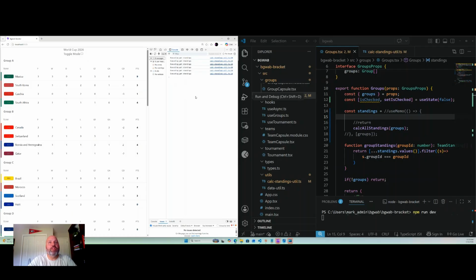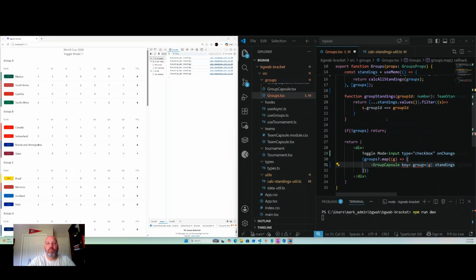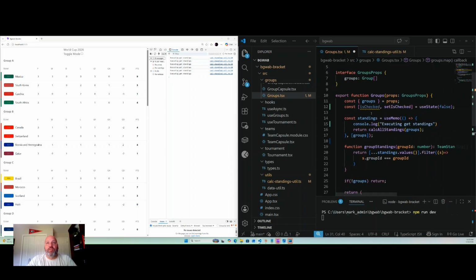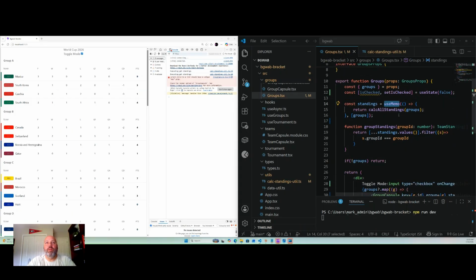So you can see it executes and it's going and getting standings every time. And then when we remove this and put it back to its original state here, and I'll even take this out because we have it already in calc standings, right? And I clear this and refresh. You'll notice it doesn't happen anymore. So that's justification for having useMemo.